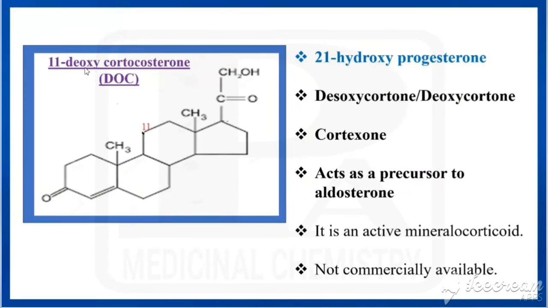Next drug is called 11-deoxycorticosterone. It has a similar structure to progesterone. Same as progesterone, which has COCH3 at the 17th position, but here one H is replaced by a hydroxy group. That's why it is called 21 hydroxy progesterone. Other names are DOC, that is deoxycorticosterone, desoxycortone or cortexone. It acts as a precursor for aldosterone, but it is an inactive mineralocorticoid and not commercially available.